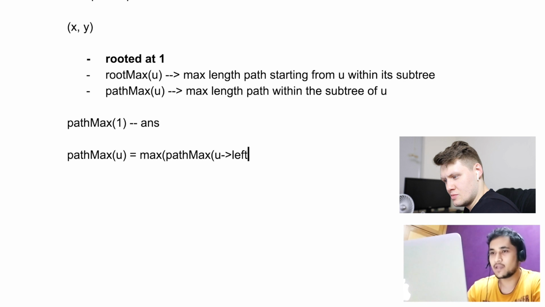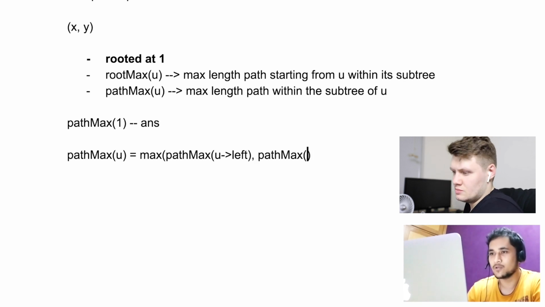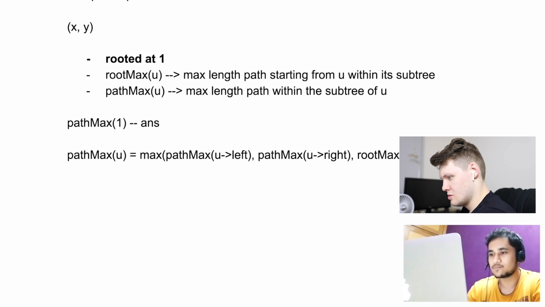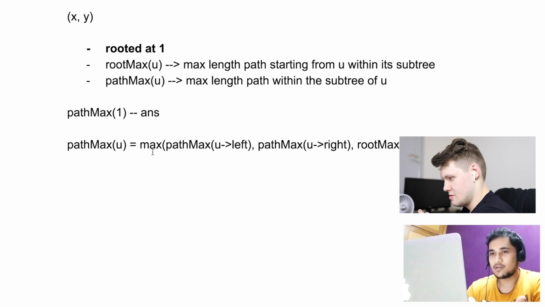Basically, we query both the left and right subtrees for the given node u to check for the maximum PathMax in their subtrees, right? Yeah. Now the only thing left is to check the RootMax for u. Right. So this is a fairly straightforward recurrence equation.